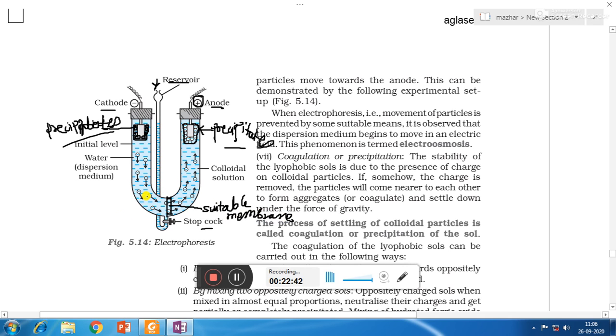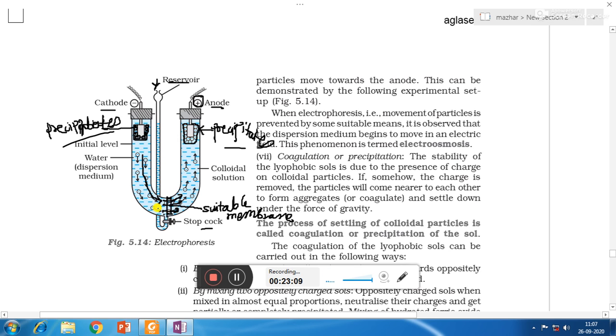If negatively charged sol is there, then under the influence of the electric field it will try to move towards the anode, but they will stop over here because the pore size of the membrane is so small that colloidal particles will not be able to pass through them. Only the dispersion medium, that is water, will be able to pass through the membrane.